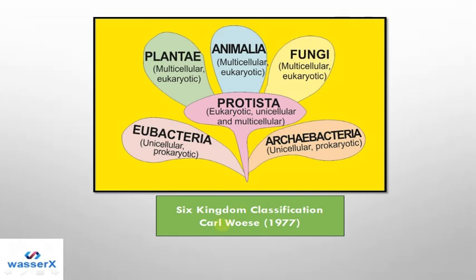Then came the 6-kingdom classification, which was given by Carl Woese in 1977. So he divided organisms into 6 kingdoms. The first is Protista, where he included eukaryotic, unicellular and multicellular organisms. In Eubacteria, he included unicellular prokaryotic bacteria. In Archaebacteria, unicellular prokaryotic bacteria are also included, and Plantae, where multicellular eukaryotic plants are included. In Animalia, multicellular eukaryotic animals are included, and in fungi, multicellular eukaryotic fungi are included. So this is the 6-kingdom classification. This is the recent one.